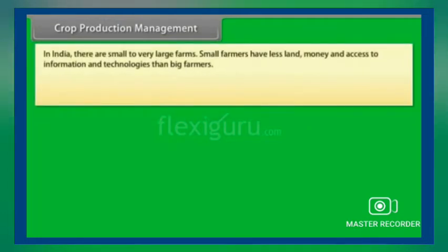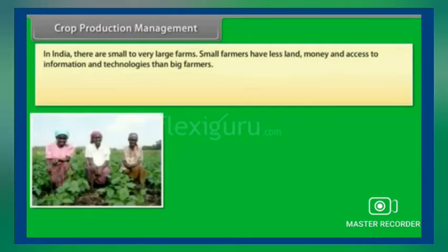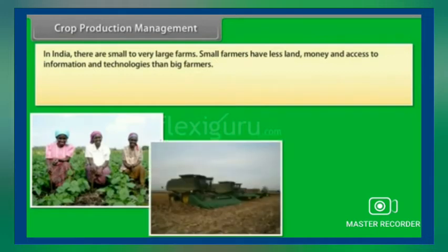Now let us look at crop production management. In India, there are small to very large farms. Small farmers have less land, money, and access to information and technologies than big farmers.